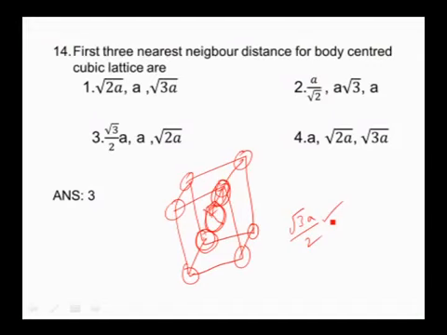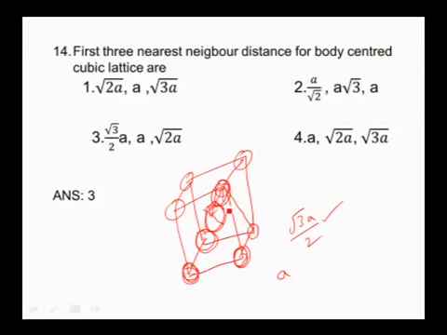The next nearest neighboring particles are the particles which are present at the corners of an edge. Since edge length is a, the nearest neighboring distance is a between the 2 particles. And the third nearest neighboring distance is nothing but the face diagonal particles. These are the third nearest neighboring particles.